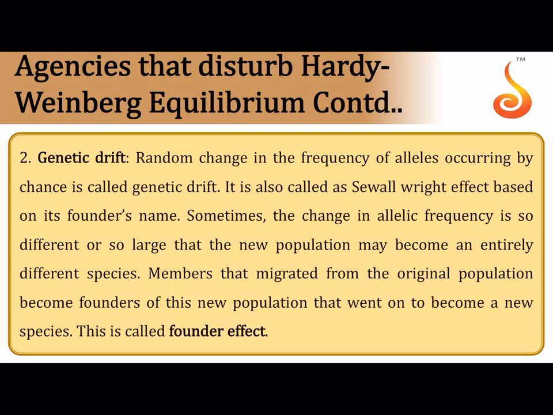Genetic drift is something which is entirely random, a sudden change purely as a matter of chance. If there is a change in allelic frequency, say a change in f of A, or in f of small a, which is now no longer constant because of genetic drift, this is also called the Sewall-Wright effect, named after the scientist who worked on genetic drift.